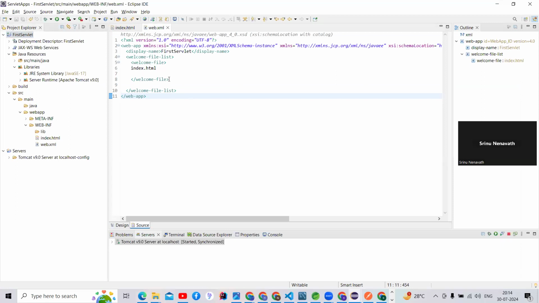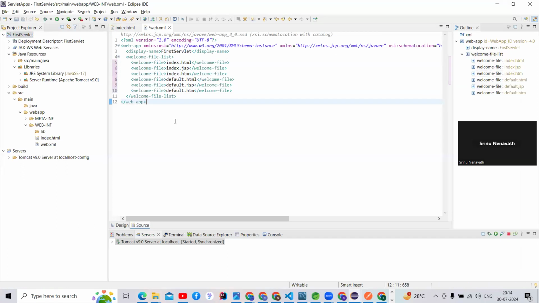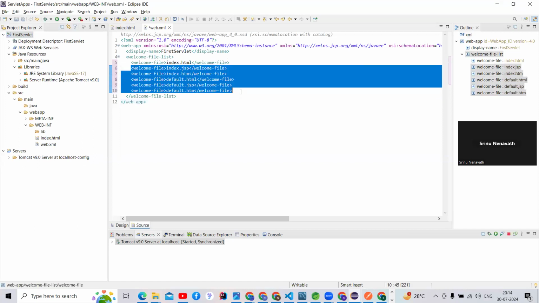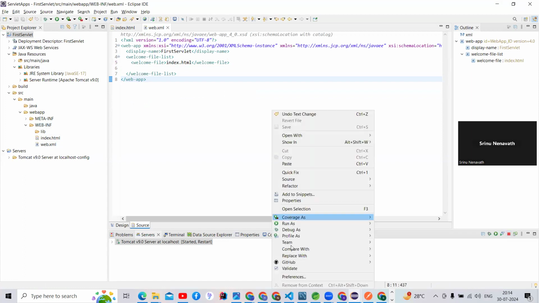Control Z, Control Z, yeah. So initially it came like this, right, guys. So what we have to do: this is the folder, and this is the file I am going to delete. And the index.html name and this name should be the same, guys, otherwise it will throw an exception. I'm going to save this, and before saving we should stop the server.